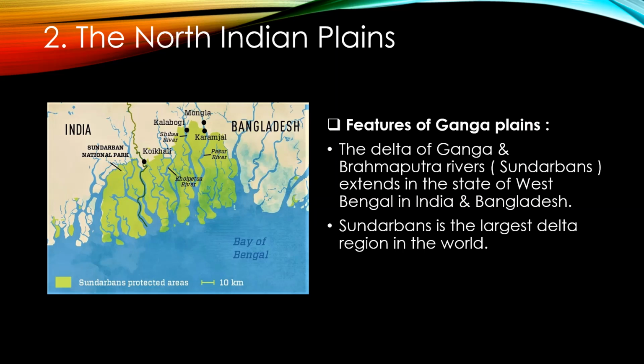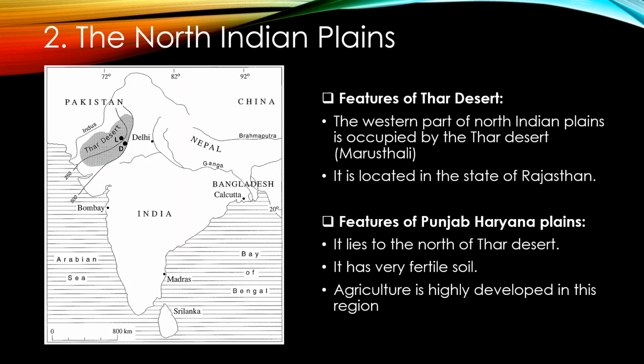Delta means what? You know very well. In previous class, you studied it. Delta means the depositional work of the rivers, both rivers that is Ganga and Brahmaputra, at the mouth of the river, that is called delta. Sundarban is the largest delta region in the world. So remember this.